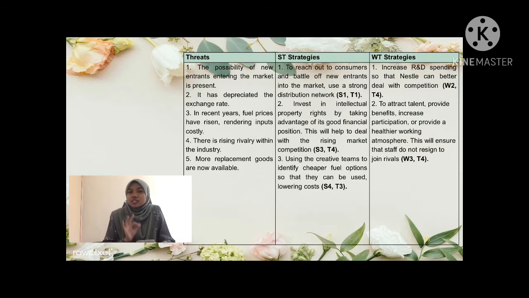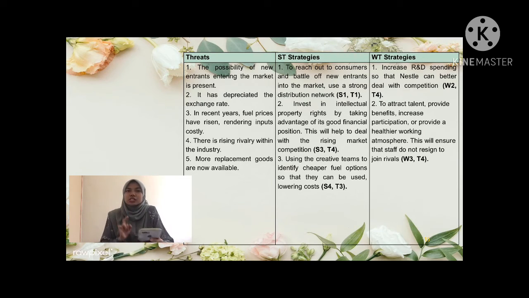And the last strategy is when I combine S4 and T3. In strength number 4, Nestle has a professional, highly educated, and diversified labor force. And I combine it with threat number 3: in recent years, fuel prices have risen, rendering input costly.